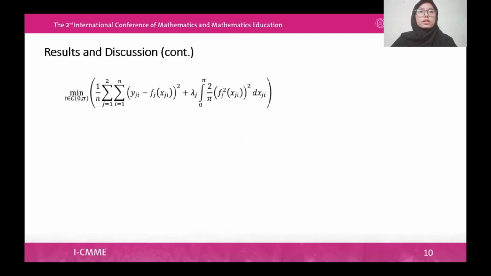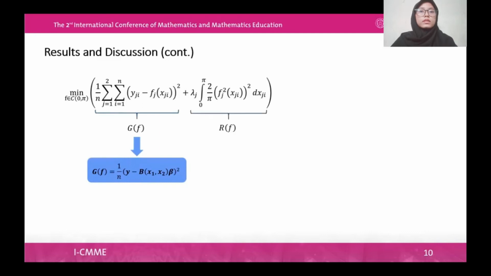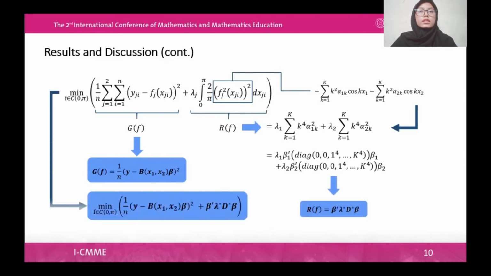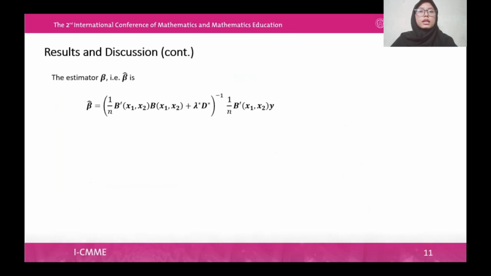The parameter estimation of the nonparametric Biresponse regression function is obtained by minimizing PLS, so that PLS can be written as this formula. Define this component as the goodness of fit, or GF. If the regression function is approximated by the nonparametric Biresponse regression function, then GF can be written as this formula. And define this component as the smoothness of the curve, or RF, with f double prime of x sub i being the second derivative of the regression function with respect to the predictor variable, so that the smoothness of the curve can be written as this matrix. So the PLS can be written as this.